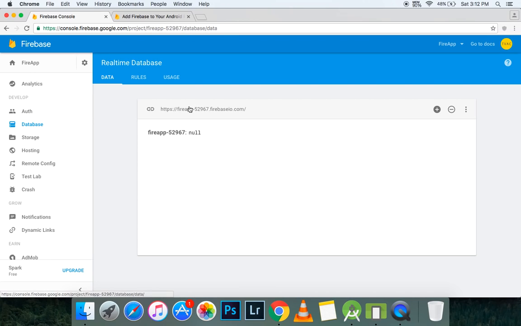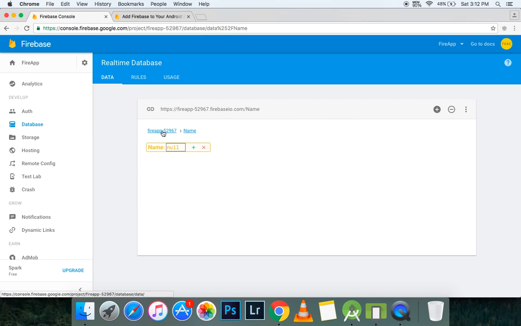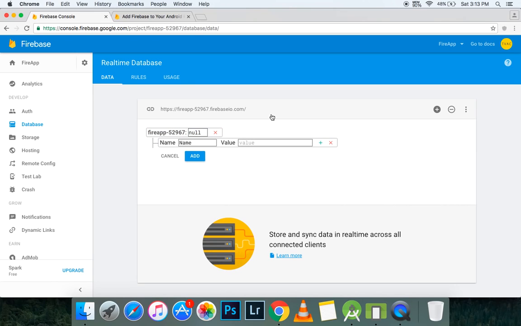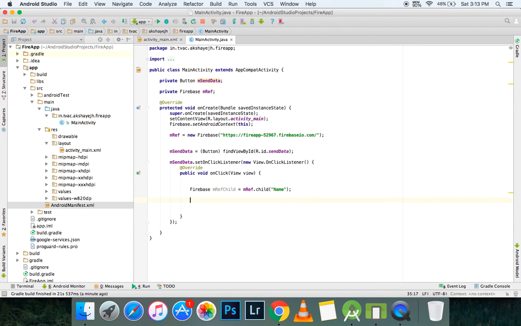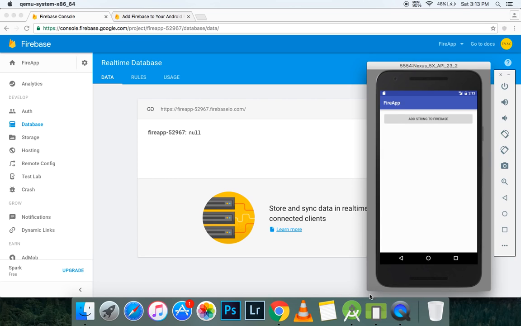So this main object is pretty much like this main link, and if you add a child, it's like adding a child here. So I'm going to say name. This is the same thing as adding it inside here, but let's not worry about this right now. So here you can create a child, then you can say mref child dot set value, and you can set it to anything you want. So let's fire up the app and let's wait for it to load.